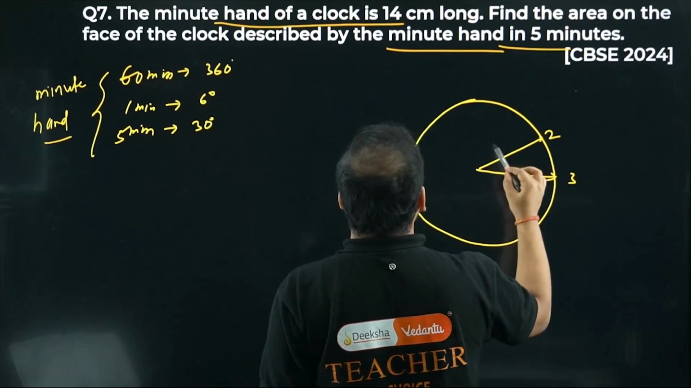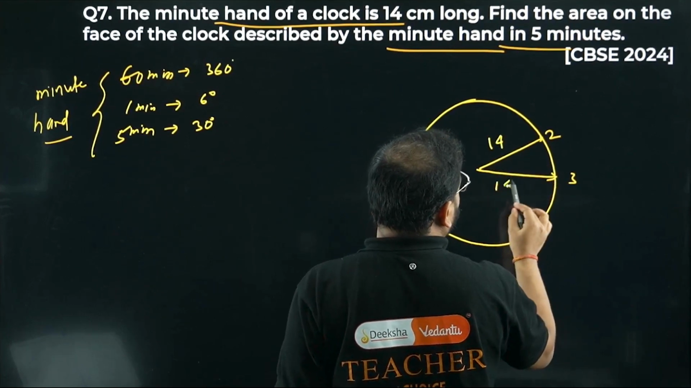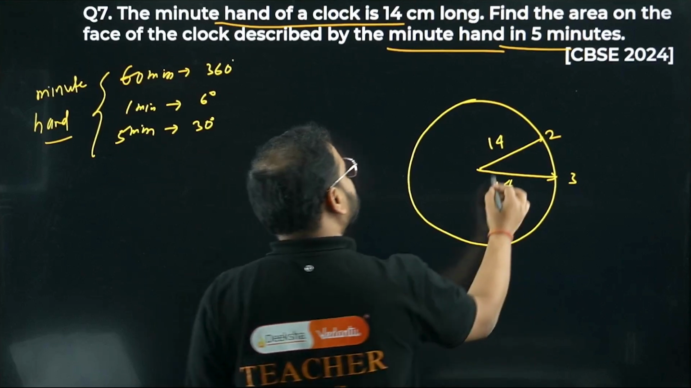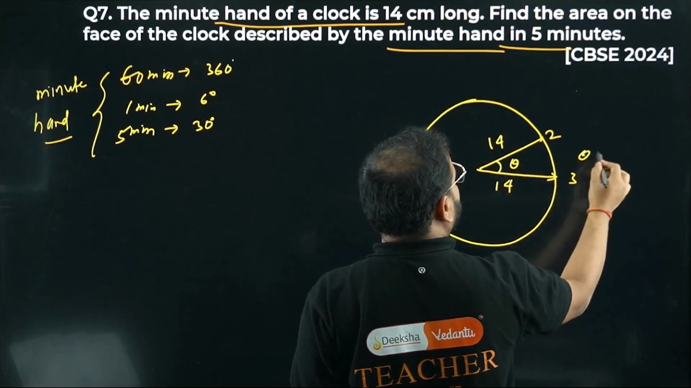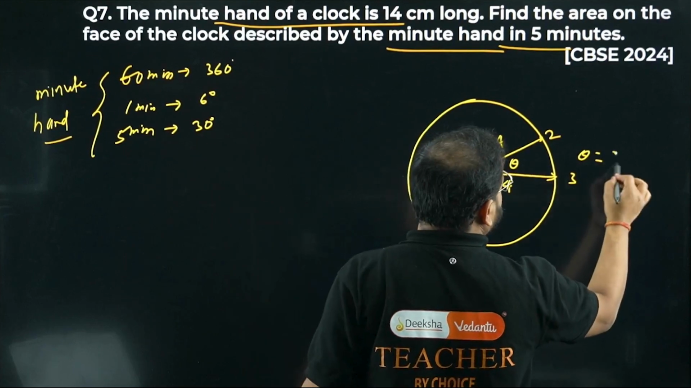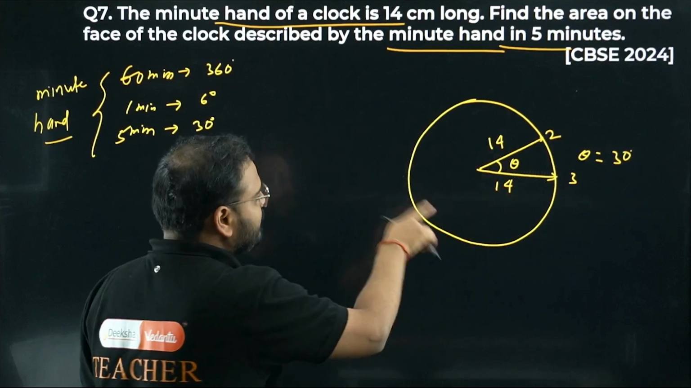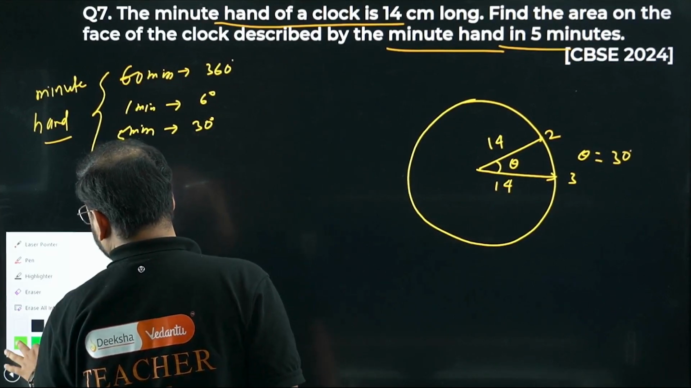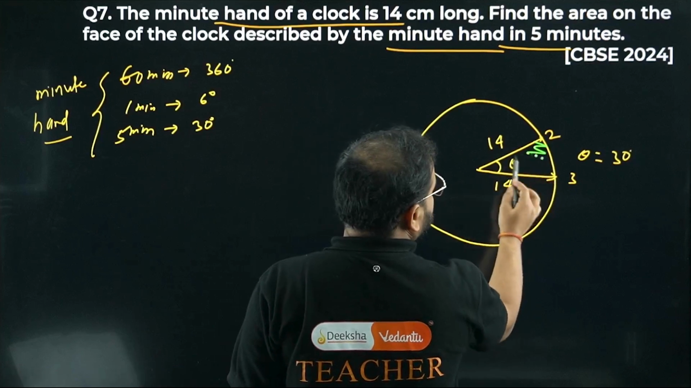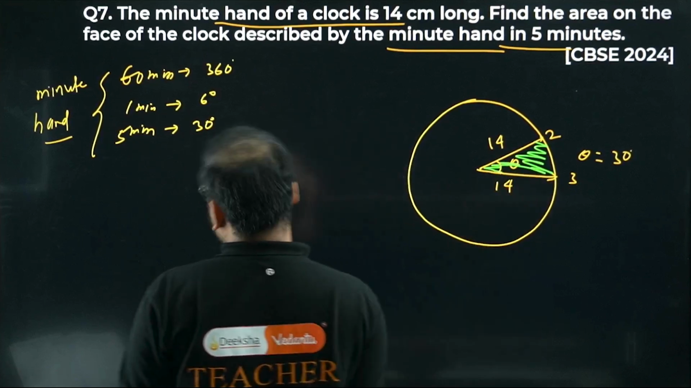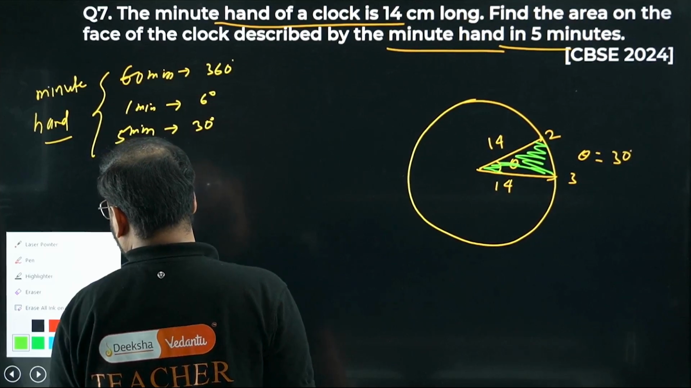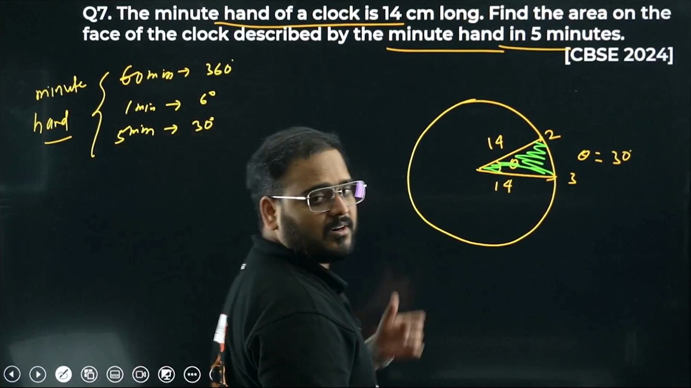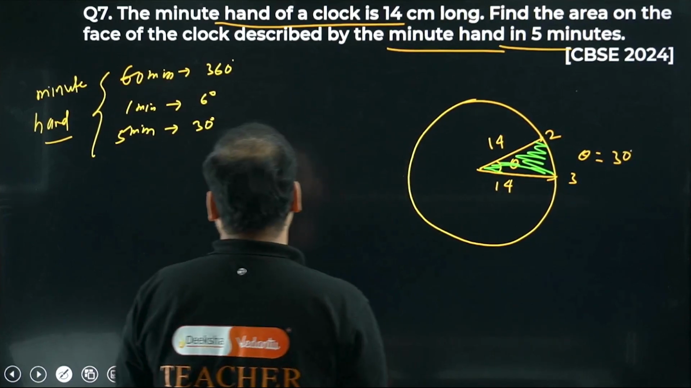Okay, what's the length, bacha? The length is going to be 14 and 14. What is the angle, sir? This angle theta is equal to 30 degrees, which we just proved over here. We're looking for the area swept by the minute hand in this region. What is that area? This is the area, sir. Great, bacha. Once this is clear, let's move on to solving this problem.